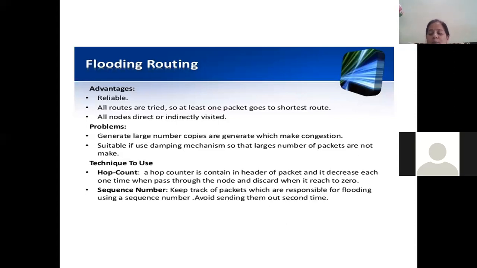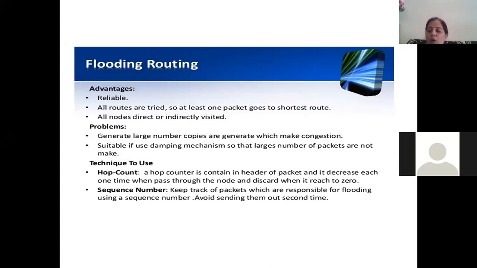So what can be the problems? Just now we discussed, if we use flooding, it's not a route discovery algorithm. It is just a trial and error method where all the packets that arrive on an incoming line are forwarded over all outgoing lines. So what can be the problems? One packet can generate a large number of copies.